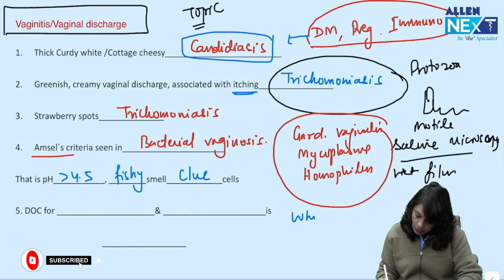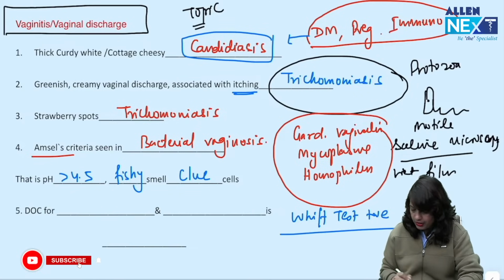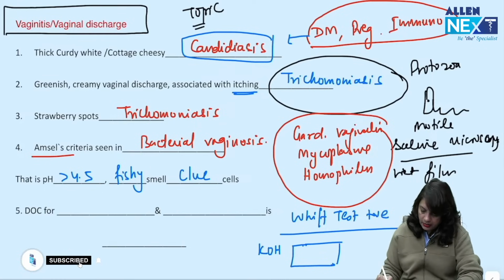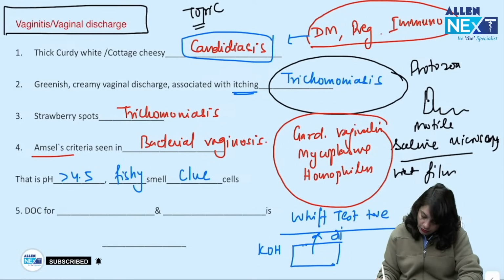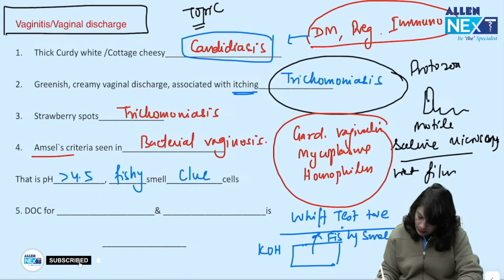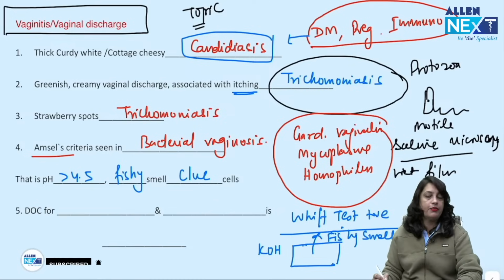You should remember the Whiff test is positive in bacterial vaginosis. What is the Whiff test? You put KOH on a slide where you have taken the sample, and there is a fishy odor smell. That is the Whiff test.